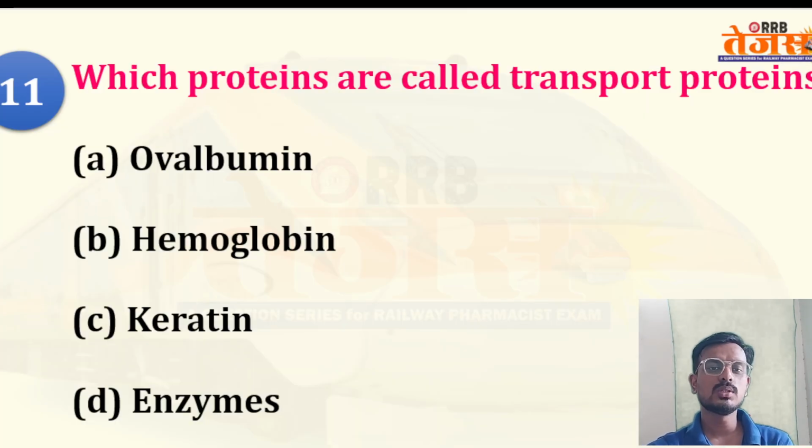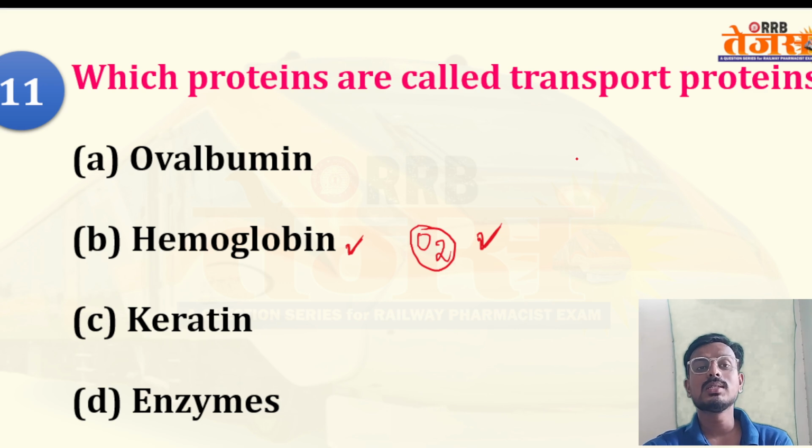Coming to the next question, which proteins are called transporter proteins? Your options are albumin, hemoglobin, keratin, and enzyme. Transport protein means these proteins are involved in transportation of some material in our body. So hemoglobin is a transport protein. Why? Hemoglobin basically carries oxygen.